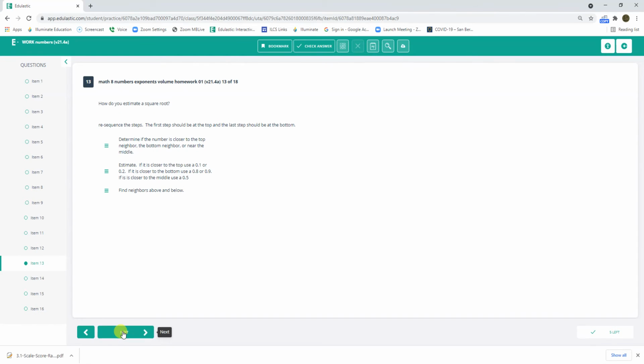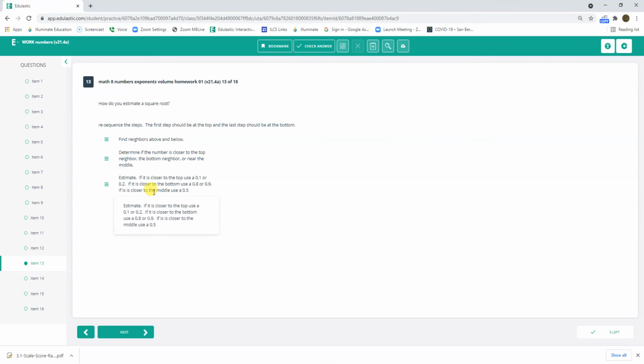How do you estimate a square root? Resequence the steps. Let's see. First off, I find the neighbors above and below. I determine if the number is closer to the top neighbor or the bottom neighbor, or near the middle. And then I estimate. If it's closer to the top, I use a 0.1 or a 0.2. If it's closer to the bottom, a 0.8 or a 0.9. If it's in the middle, I use a 0.5. Good.